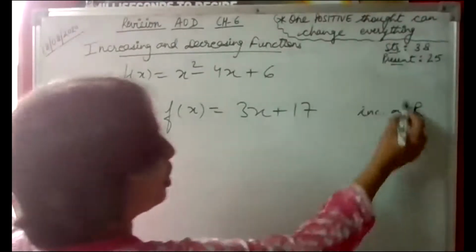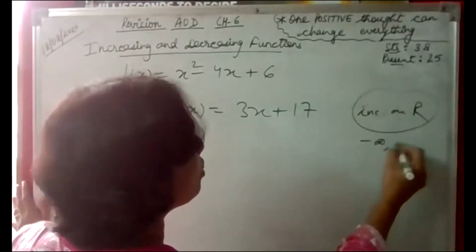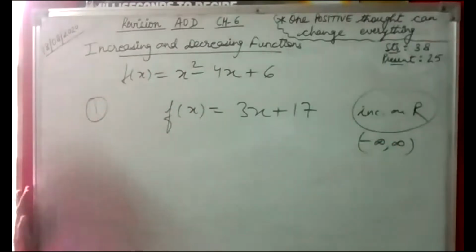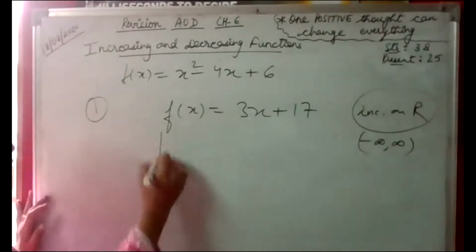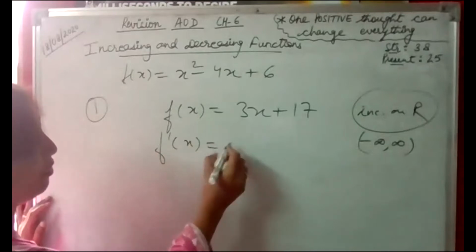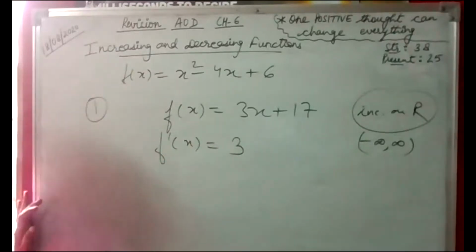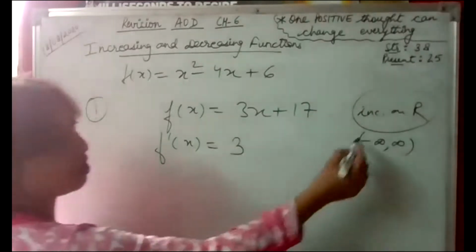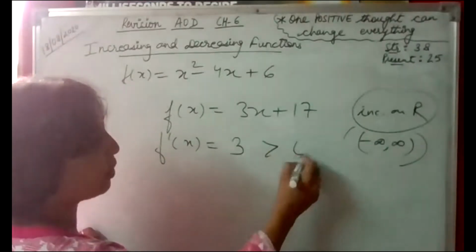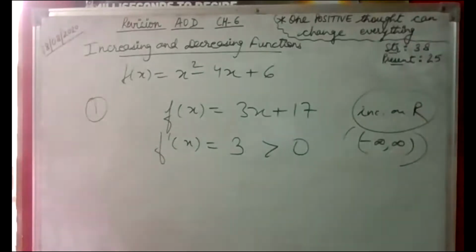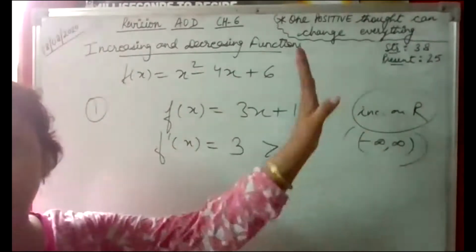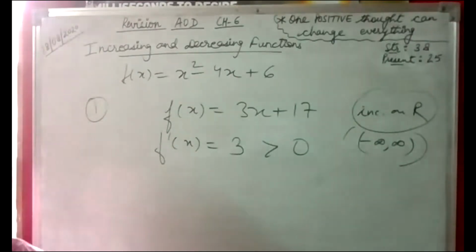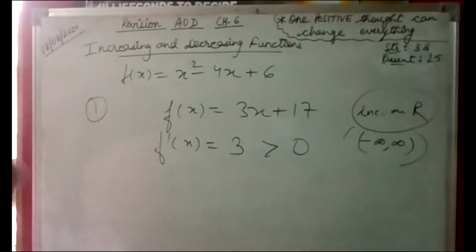Some interval is not given. The complete interval of real numbers, minus infinity to infinity, is given to us. So if we find the derivative, we get 3. Right? So 3 means it is always positive, always positive in the complete interval, that is greater than 0. So we see that the function is increasing in R, that is, in all real numbers. Okay.